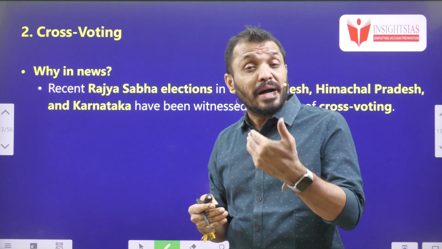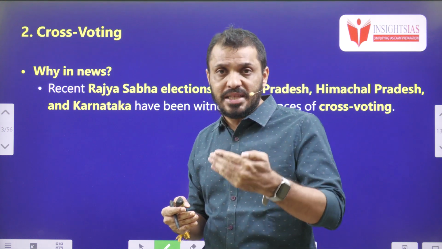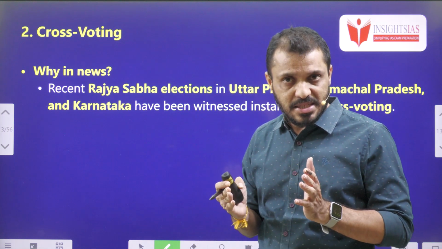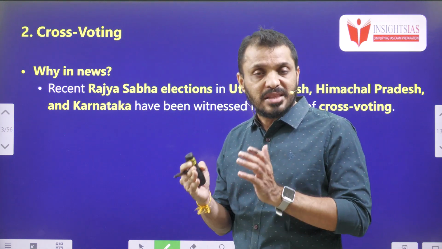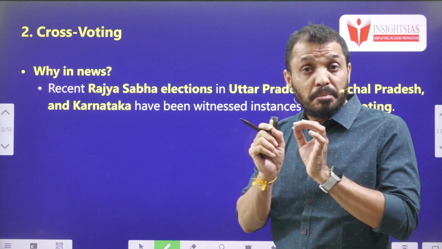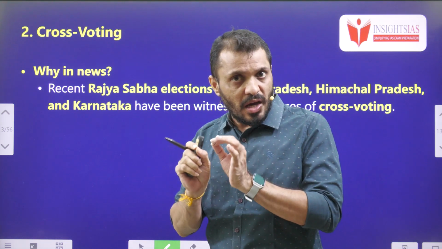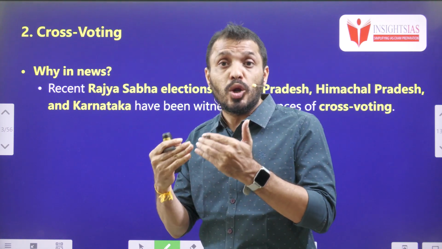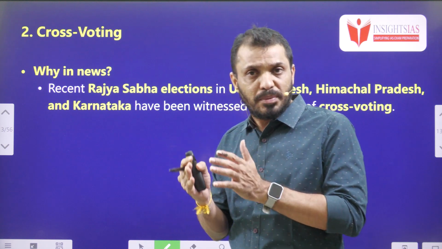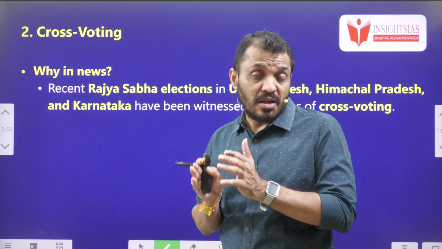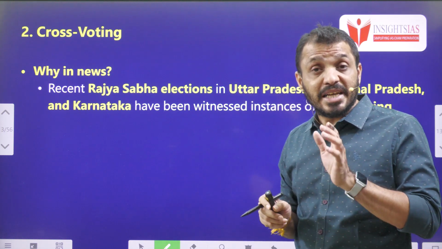Okay. So, how will the party know? Before the MLA votes in the Rajya Sabha election, they have to show their vote preference to the party agent. In case the MLA is not obeying the party orders, here the crucial thing you have to understand is that the party cannot issue the whip. Normally, according to Schedule 10, party whips are applicable only to the lower house. The party cannot issue a whip regarding the Rajya Sabha elections.